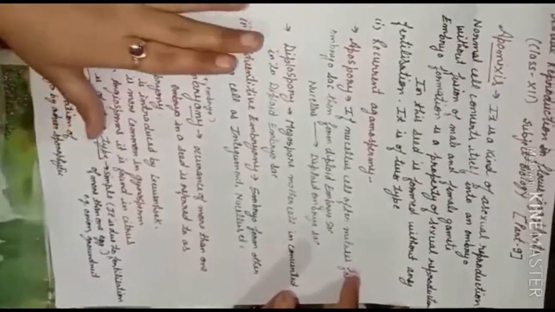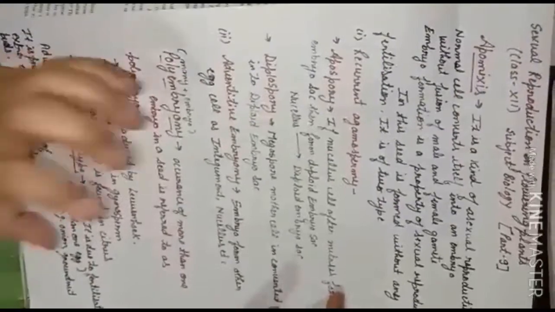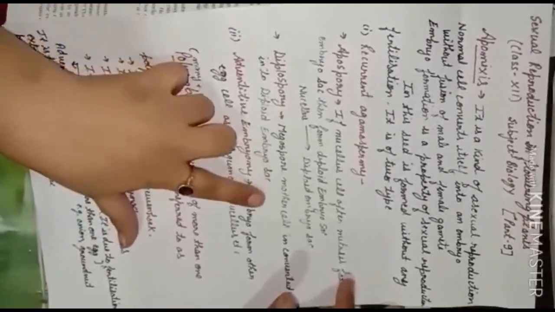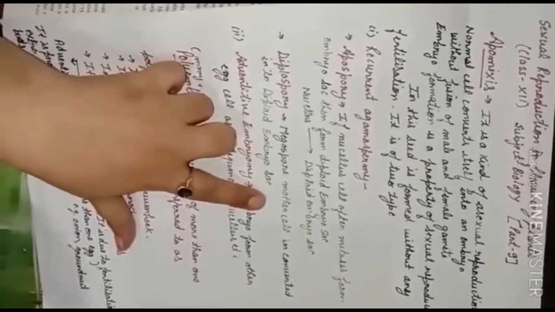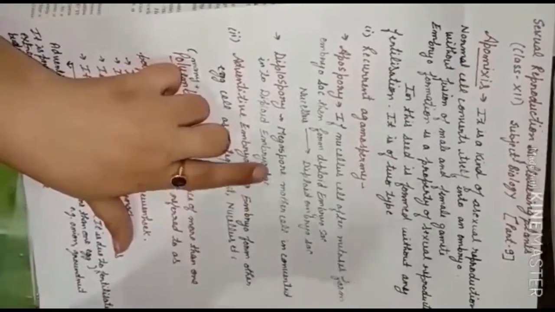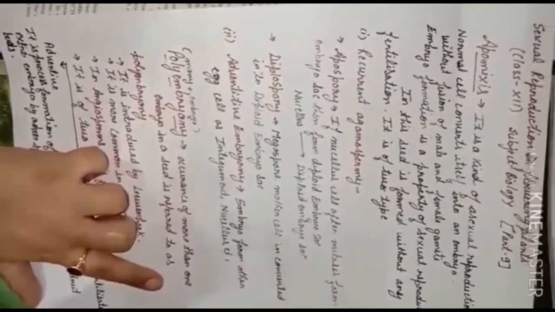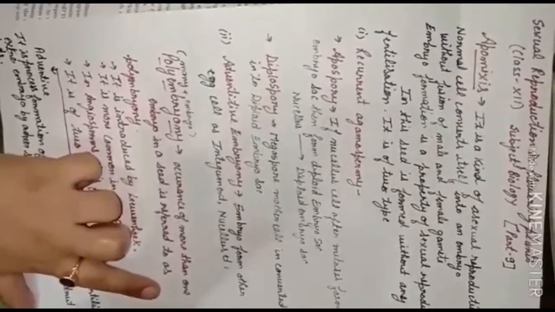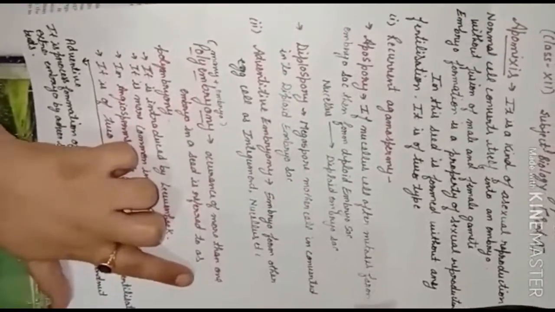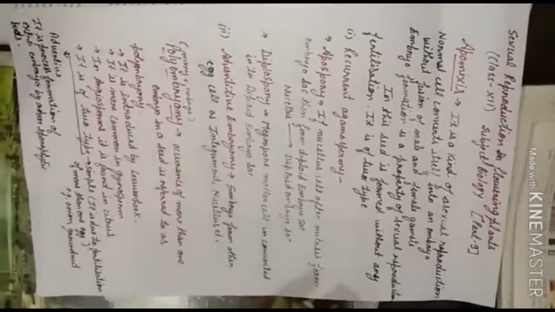Now diplospory. Here, too, we are using the ovule, but in diplospory the megaspore mother cell, you remember we studied the megaspore mother cell, is converted into a diploid embryo sac, and finally the embryo is formed. Got it? In apospory, the nucellus was used. In diplospory, the megaspore mother cell was used. Now adventive means any part of the ovule, integument, nucellus, embryo sac, can start doing mitotic division and start forming the embryo. That is called adventive embryony.